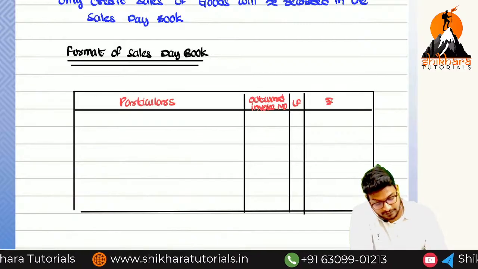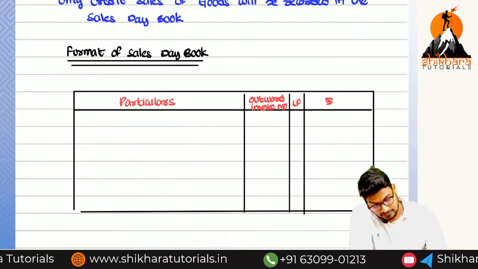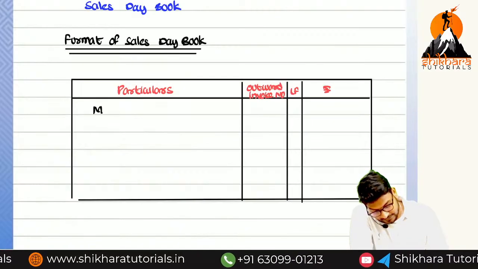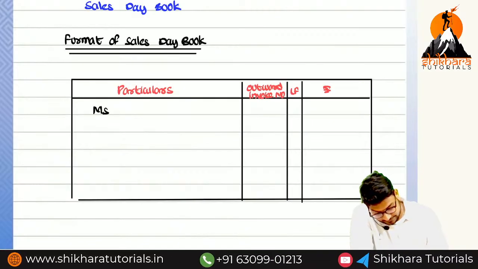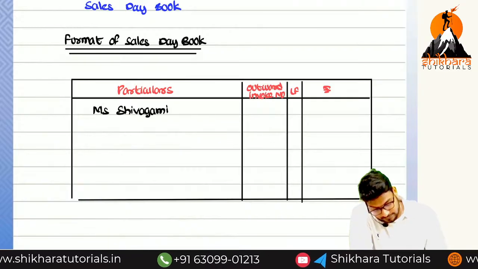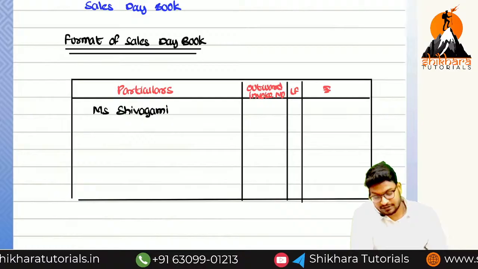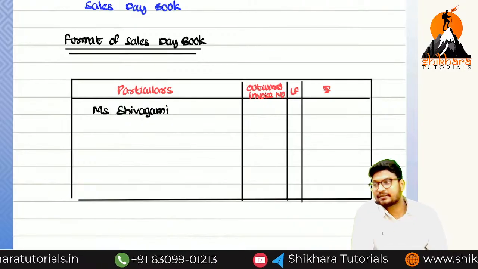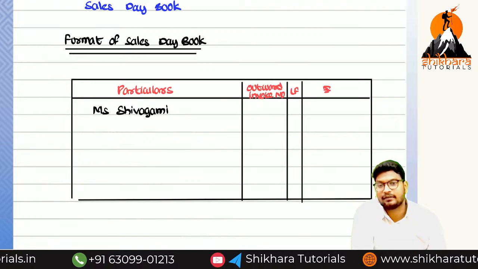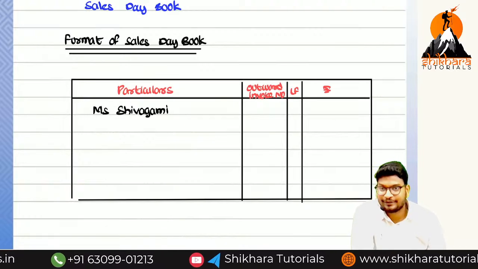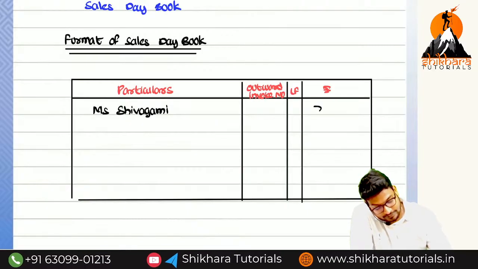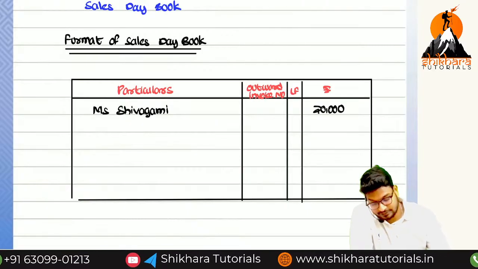So first we are going to sell to Shivagami. We are going to sell goods to Shivagami on a credit basis or a cash basis? On a credit basis, because having the trust or not having the trust? Having the trust. Of rupees is equal to how much? 20,000.